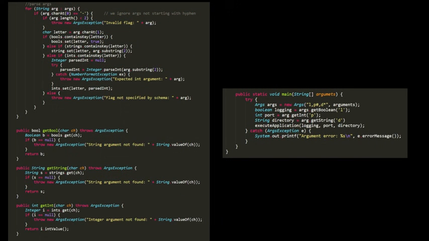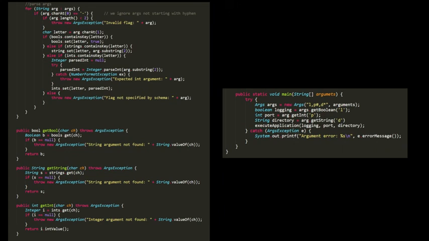In any case, our args constructor then continues, and we loop through all the actual argument strings. And we check first if they begin with a hyphen, because if they don't begin with a hyphen, we don't care about them, we just ignore them. But if we do, then we check the next letter, and we see, well, is that in the Booleans map, or the strings map, or the ints map? And whichever one it's in, we want to take the specified value and assign it to that character in the hash map. Understand in the default case here, in the else clause, if we encounter a character which we didn't see in the schema, then that's an exception.